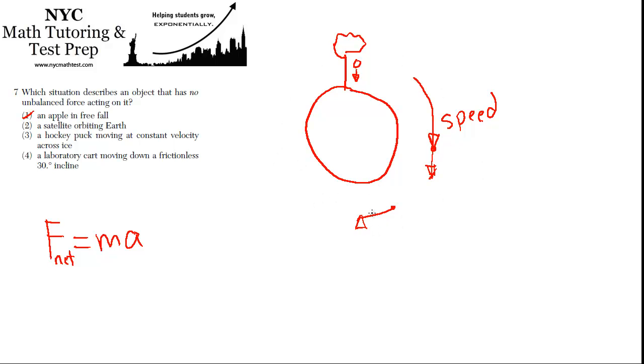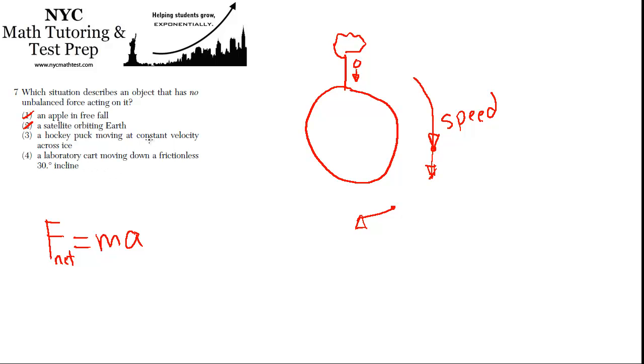So the acceleration is towards the center of the Earth, and this is centripetal motion. Basically, the acceleration serves only to change the direction, and the velocity changes the direction, but the speed doesn't change. Long story short, it is most certainly accelerating. So that one is out as well.